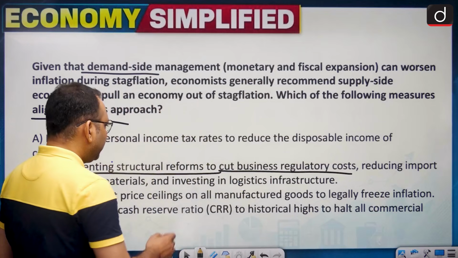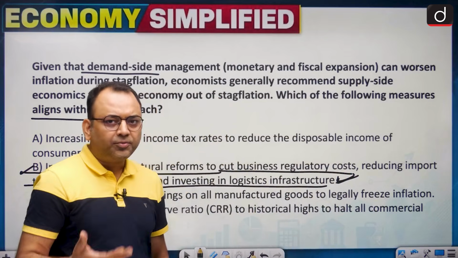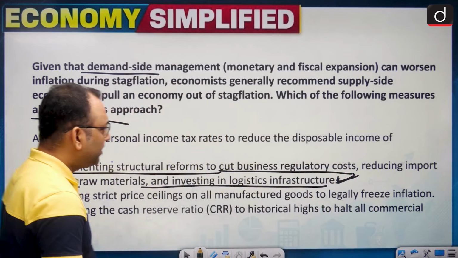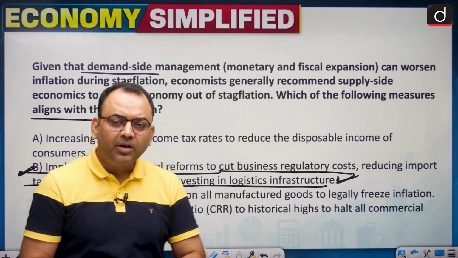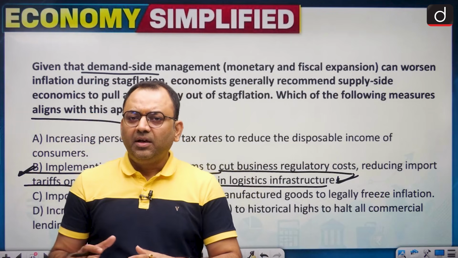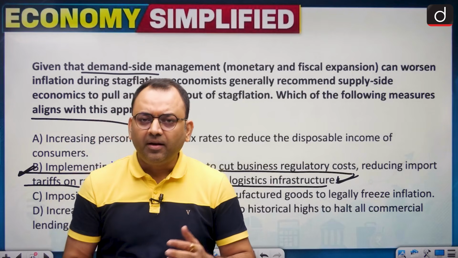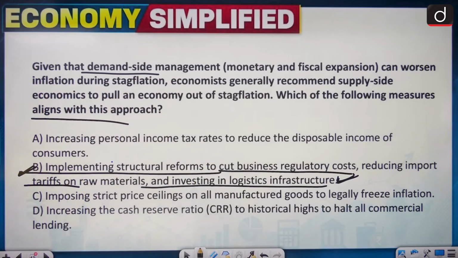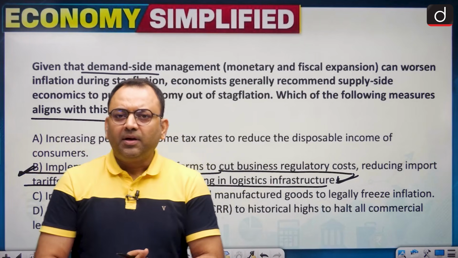So infrastructure, logistics, investment will increase the jobs without immediately increasing the inflation. That's why in this statement, the P is the correct answer, which will pull the economy out of stagflation without increasing the inflation. It shall lead to increase of the production and decrease of the unemployment. So friends, this is about the stagflation. We shall see one more topic in the coming videos.